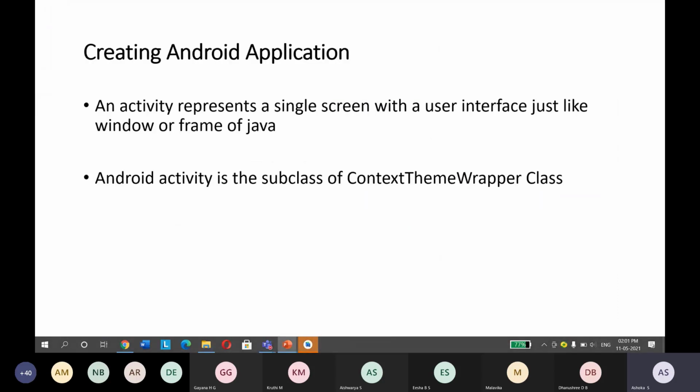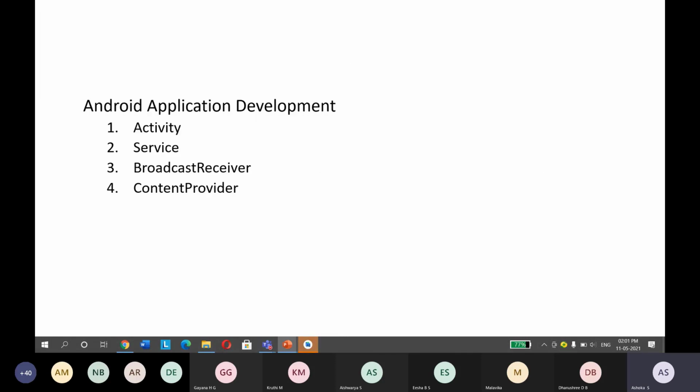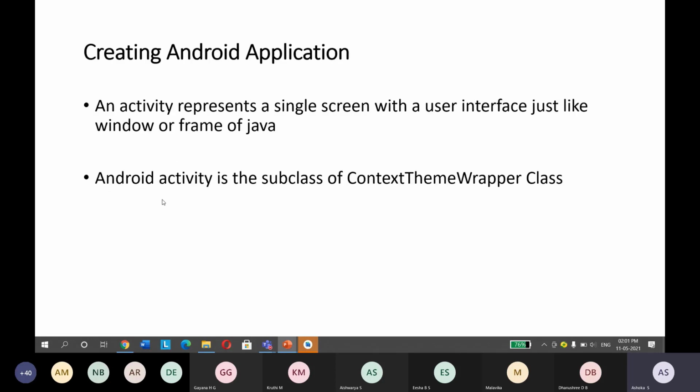So creating an Android application. See, Android application development has 4 things. Remember, this is very important. Android application development has 4 things: the activity, service, broadcast receiver, and content provider.